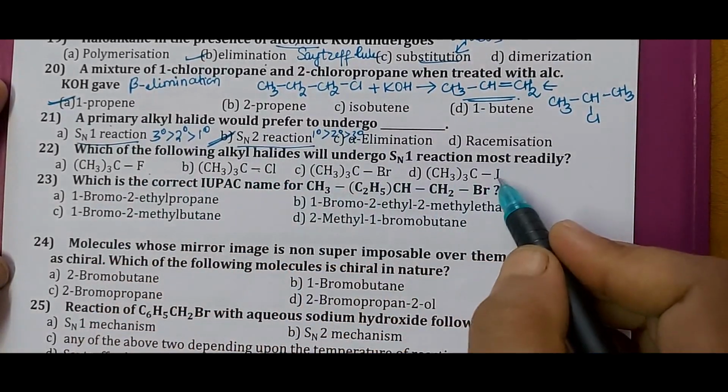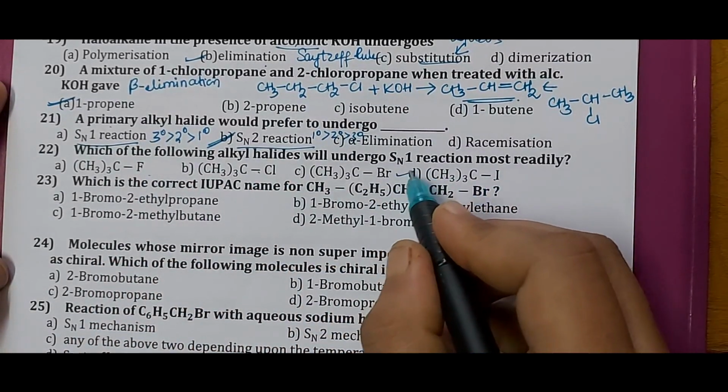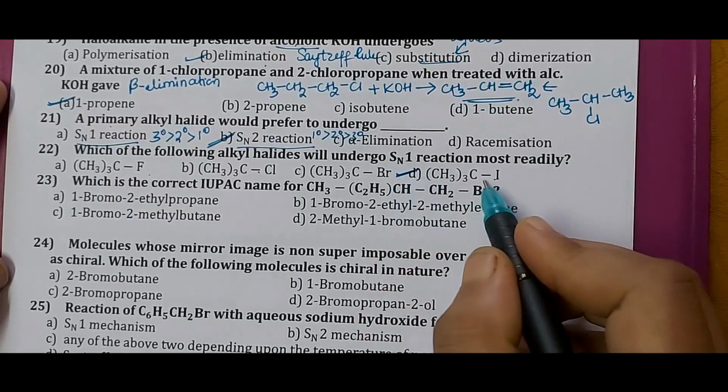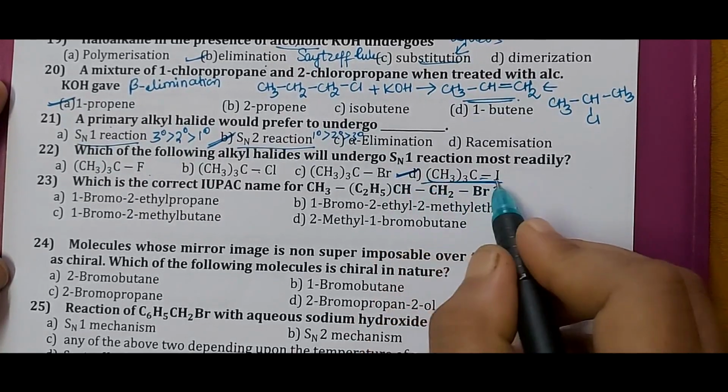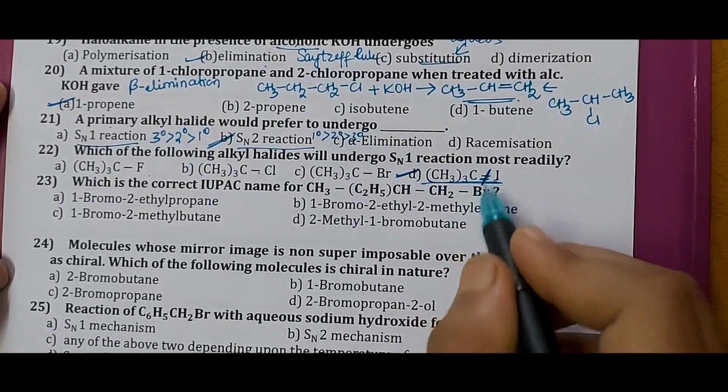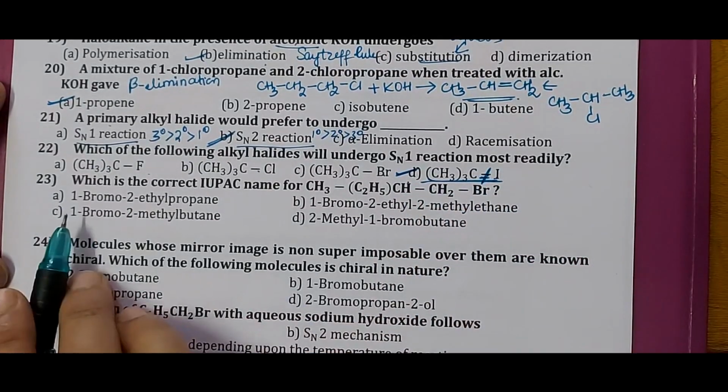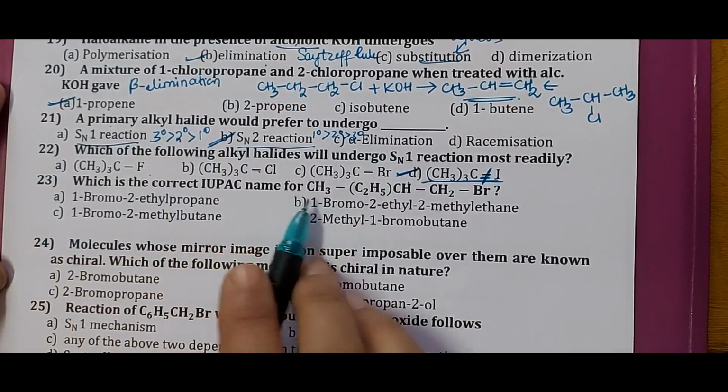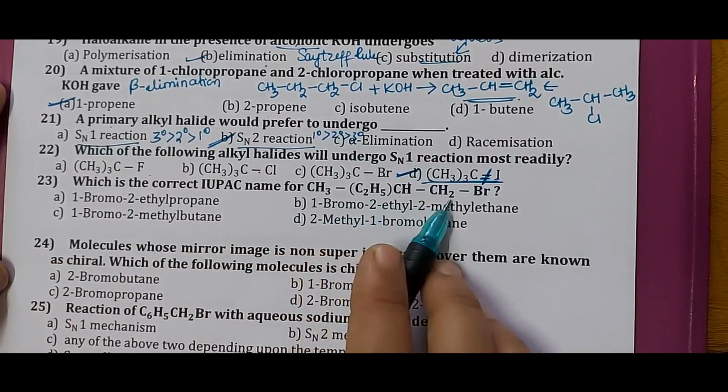Remember, the distance between carbon and iodide is less, hence the bond can be easily broken. So we say that since this bond can be easily broken, option D is the correct answer. Next question, what is the correct IUPAC name of CH3, C2H5, CH, CH2Br?